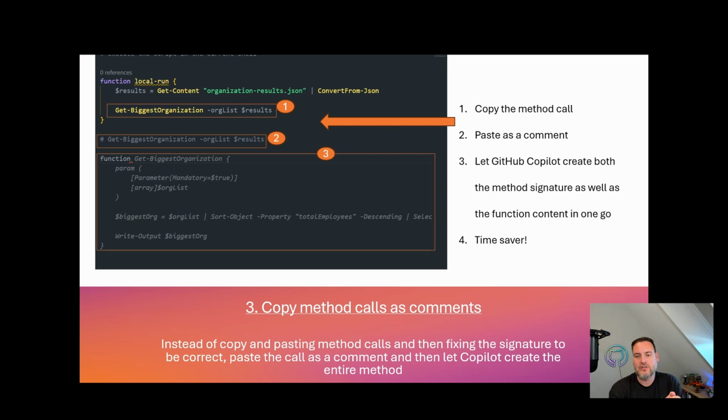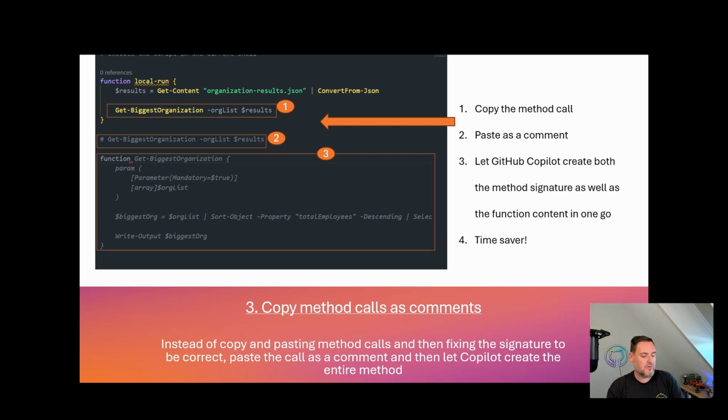Instead of starting at the lower level, implementing that function, I start on the top level of, hey, I want to call a function, and this is the calling signature that I want to have, which you would do in TDD as well, saying I'm going to call this method, and you should run it, and then it should fail, for example, saying that method isn't there. So if I give that to Copilot, it will potentially implement an entire method for me.